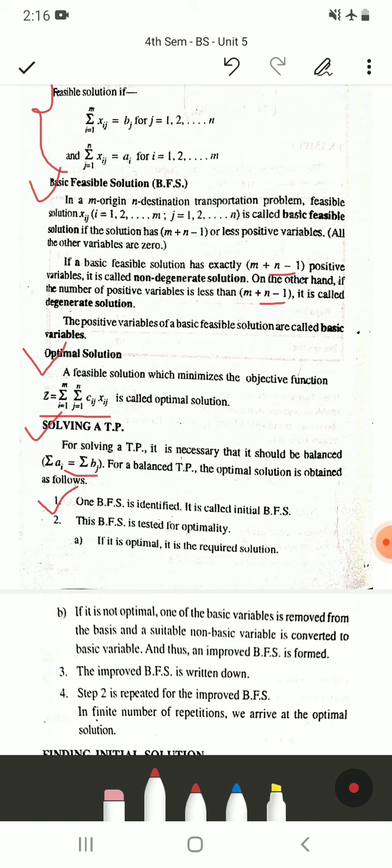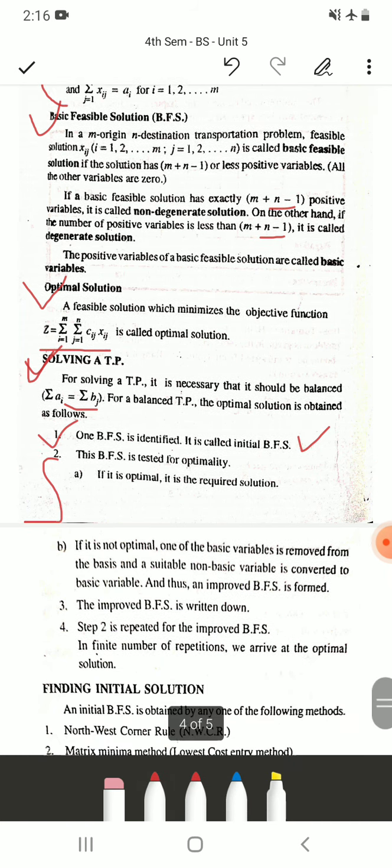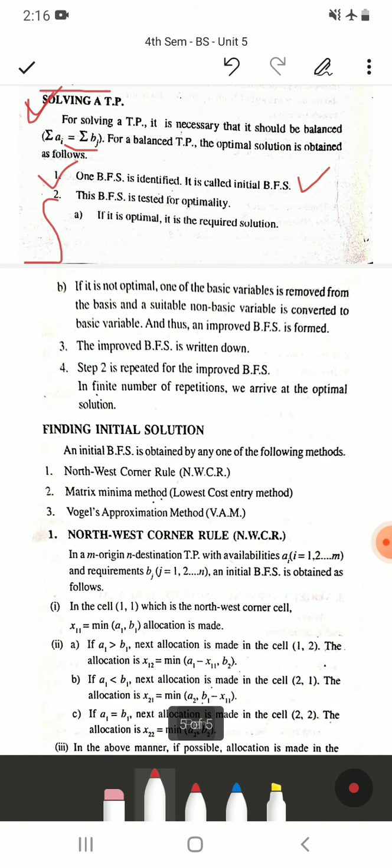Actually this process is not a part of your syllabus. You only have to find out the initial basic feasible solution, but this entire thing is how to solve a transportation problem. And to find an initial solution, you have three methods. One is the northwest corner rule, the next one is the matrix minima method or least cost entry method, and the last one is Vogel's approximation method.